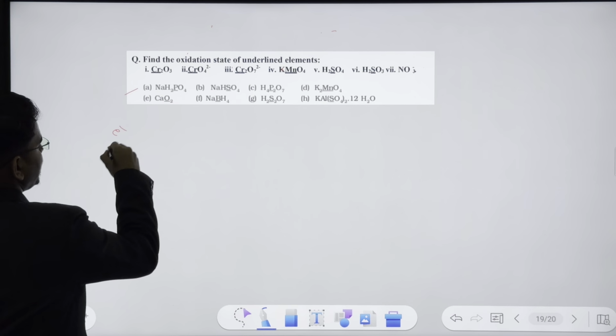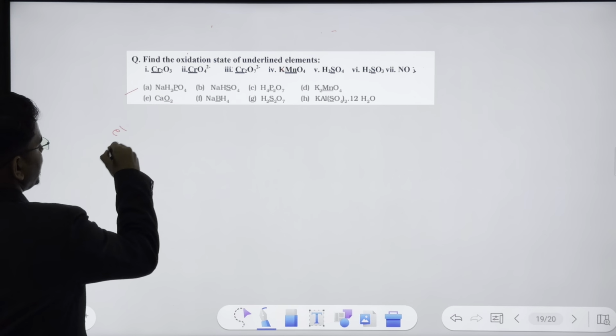That's option E. What will be in option F? We don't know the oxidation state of the central atom, we'll assume it to be x. O is 4. So plus 1 plus x plus 4 is equal to 0. So x is coming to be minus 5. Okay, here G, S2O7. So plus 2 plus 2x minus 14 is equal to 0. So x is coming to be minus 14 plus 2, minus 12 will go that side, plus 12 by 2, 6.